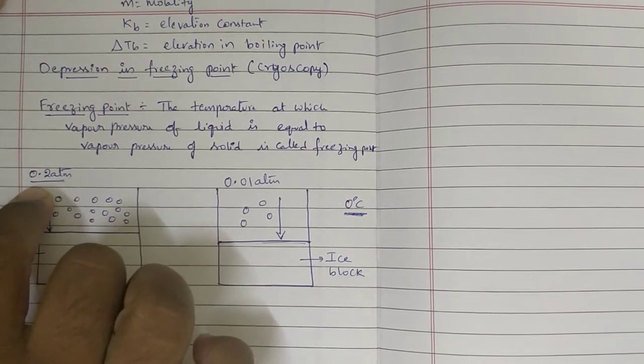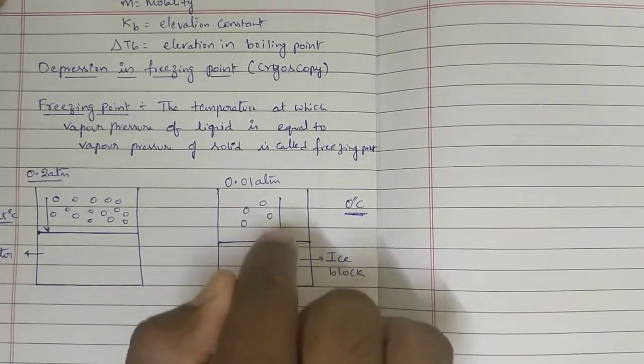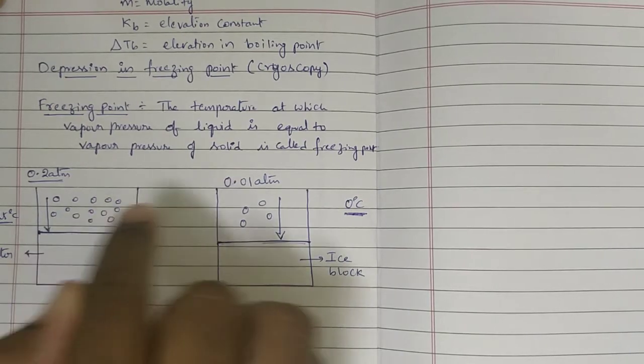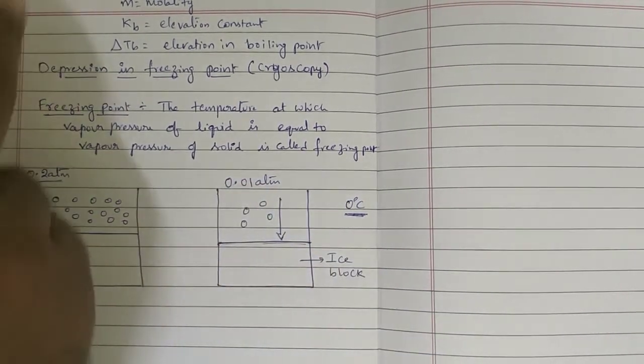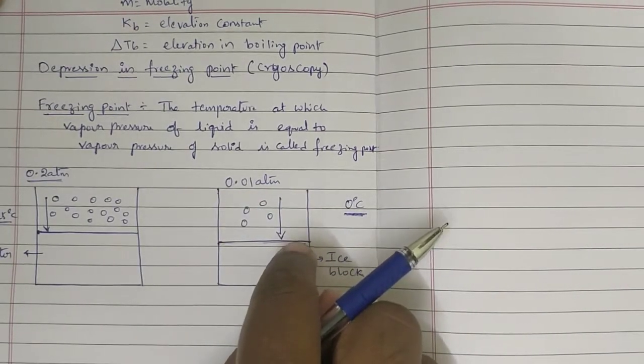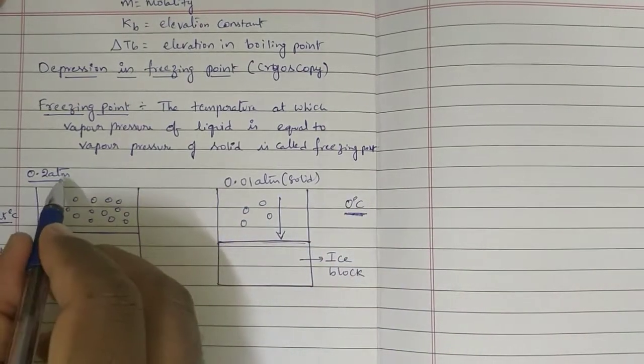For example, I told. And this is called vapor pressure of solid. This is called vapor pressure of liquid. This is 0.01 atmosphere, the vapor pressure of solid. This is the vapor pressure of liquid.